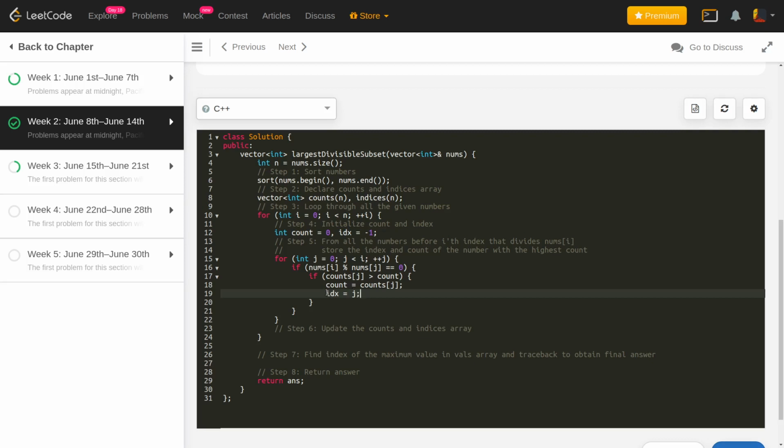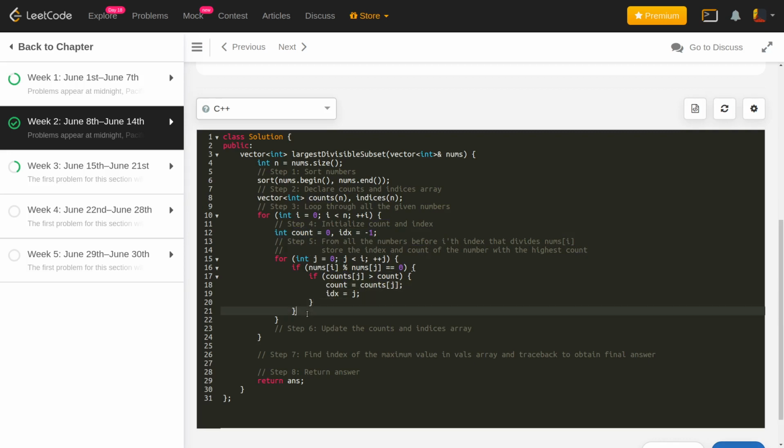Remember, the index is going to be j. Why? Because nums of j is a number which divides the current number, nums of i, and the count that I already have for that number j is greater than my existing count, because I want the maximum count, right? So I'll store the count in my variable count, and this index j is the index that I'll store in the variable idx.